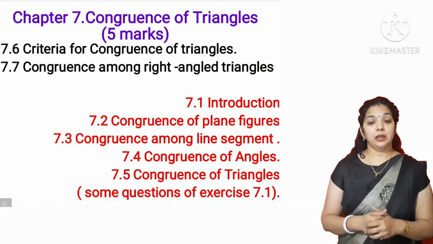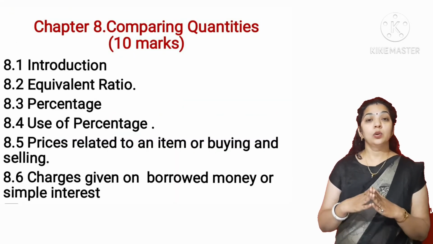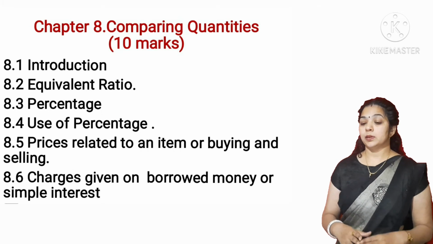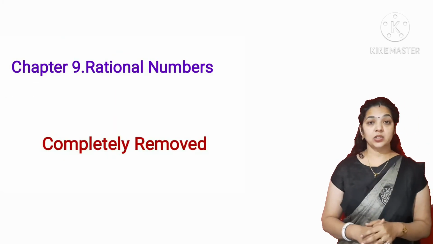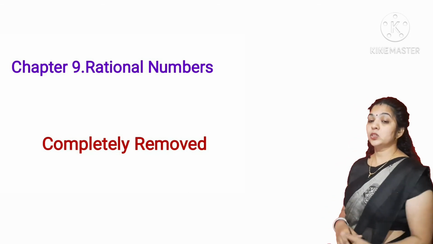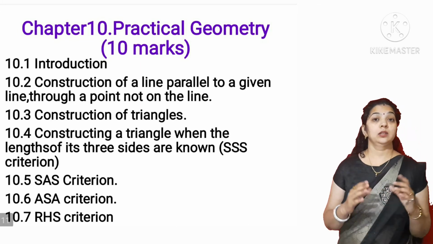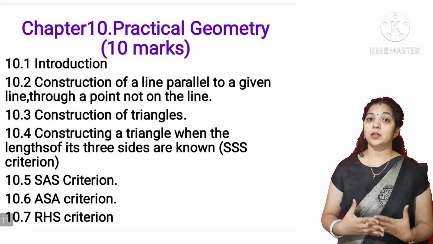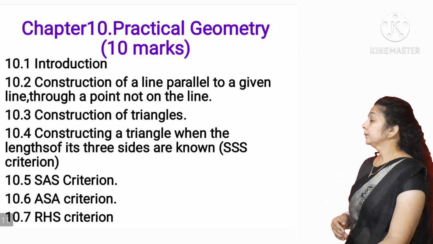Now chapter number 8, comparing quantities, 10 marks weightage, and the whole chapter is in your syllabus. Now rational numbers. For this session, this chapter has been removed from your syllabus. Chapter number 10, practical geometry, the weightage is 10 marks. It is an important chapter. You have to cover the whole chapter very carefully.